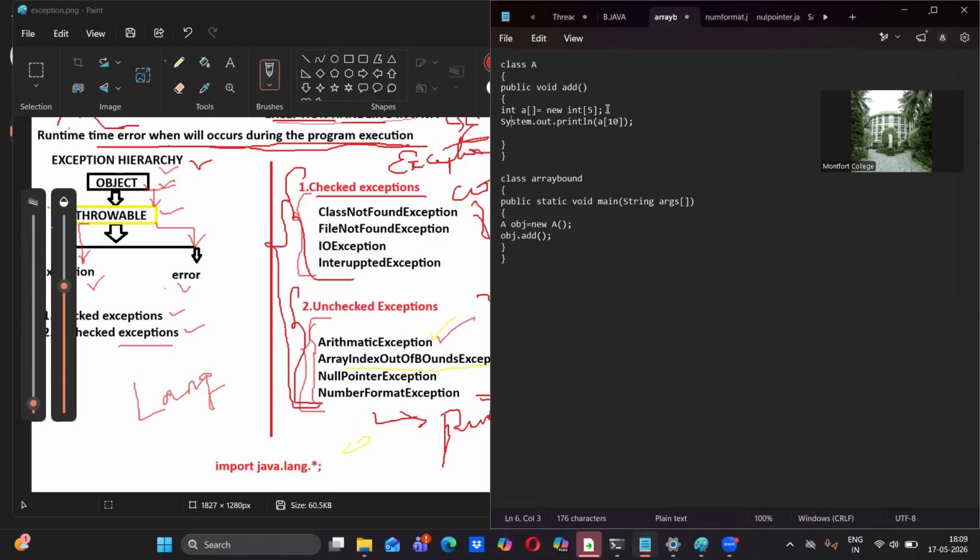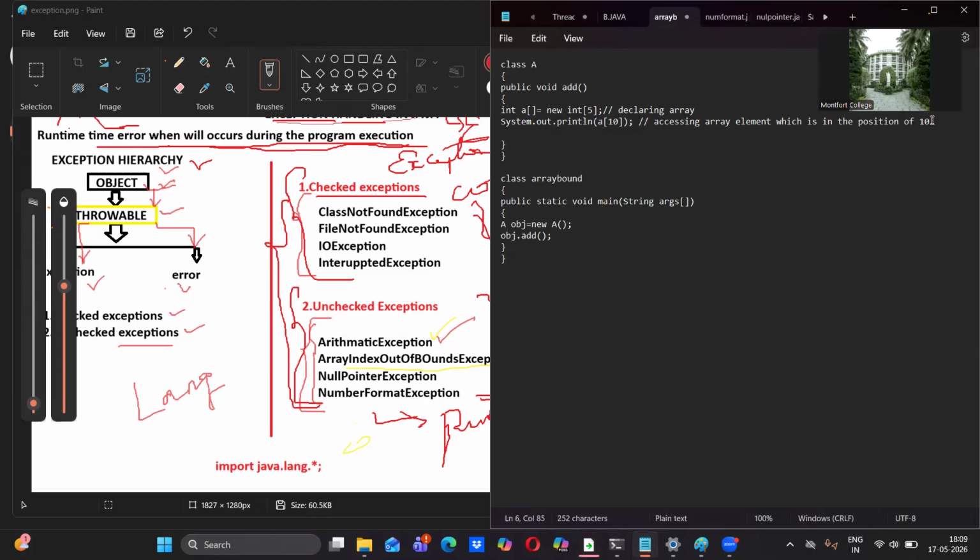Yeah, so here this is nothing but declaring the array, and this is nothing but we are accessing the array element which is in the position of 10. Okay, in the 10th position, what we have, that we are trying to access it. Okay, what does the program do?